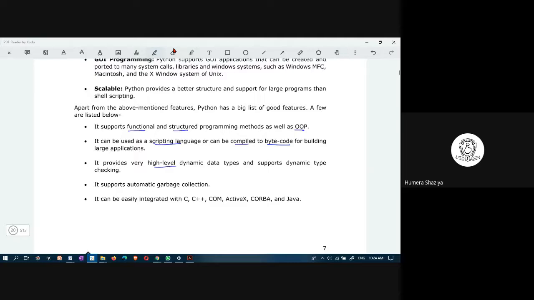It has very high level dynamic data types and also dynamic type checking. It supports automatic garbage collection, and it can be easily integrated with other programming languages like C, C++, COM, ActiveX, CORBA, Java. You can integrate a Python program with a C program or Java program. It has an enormous number of features.